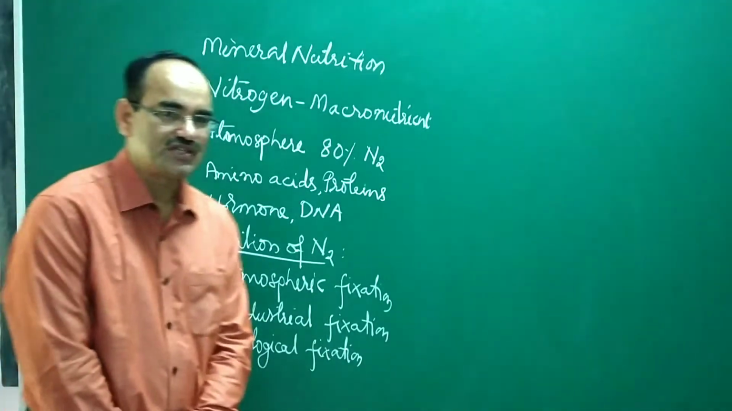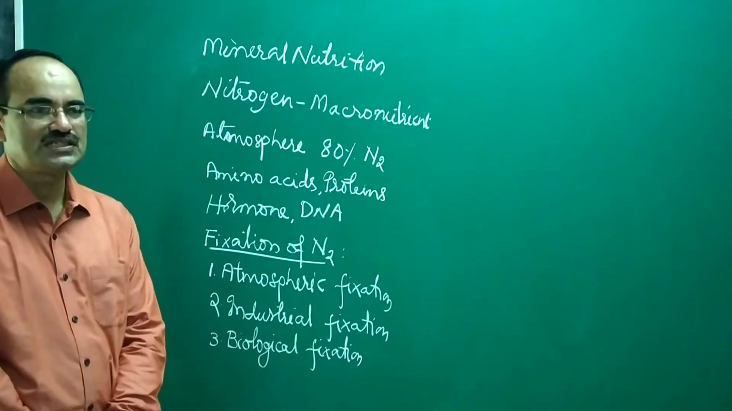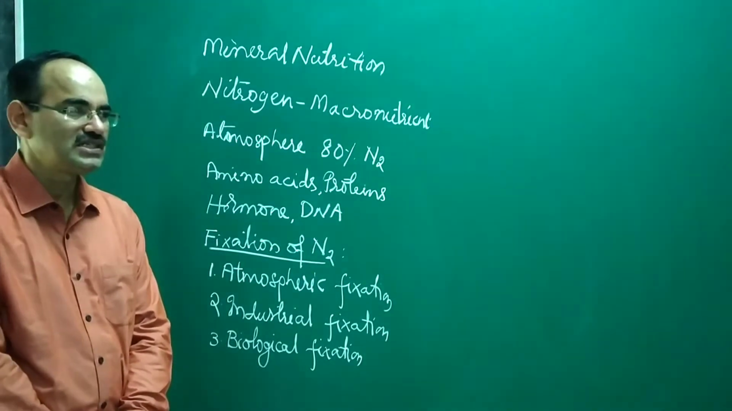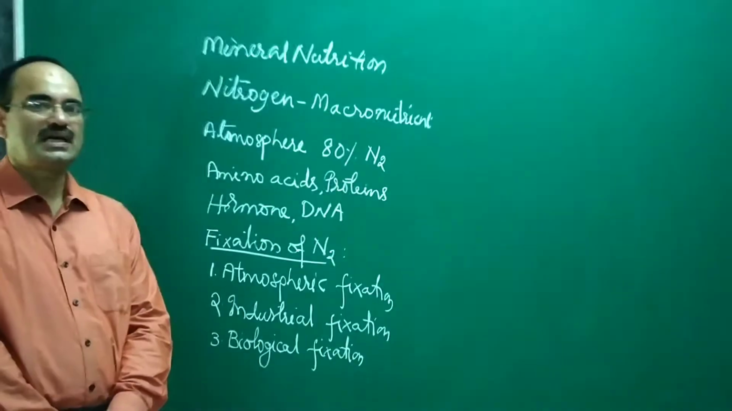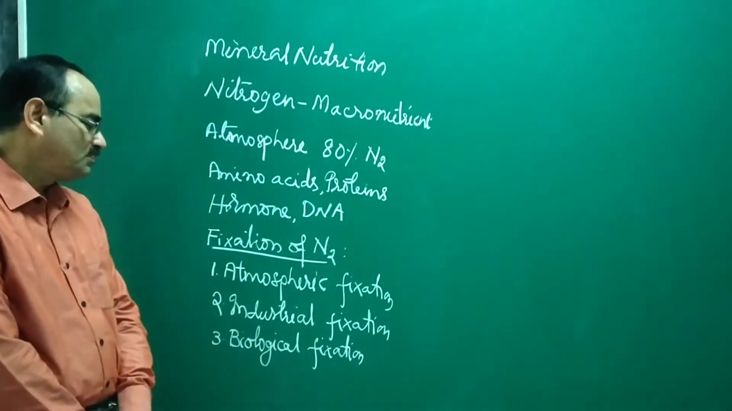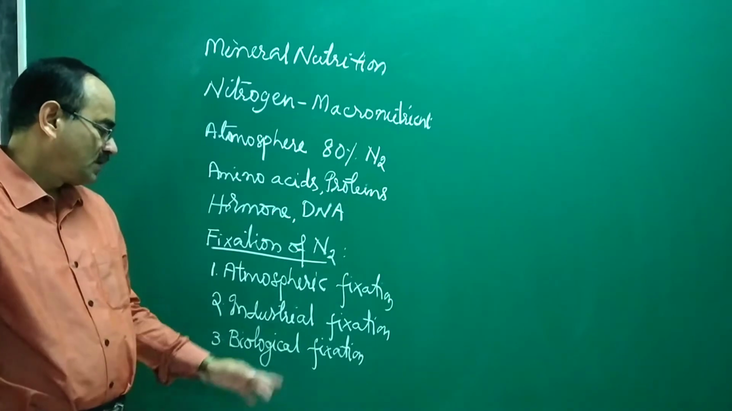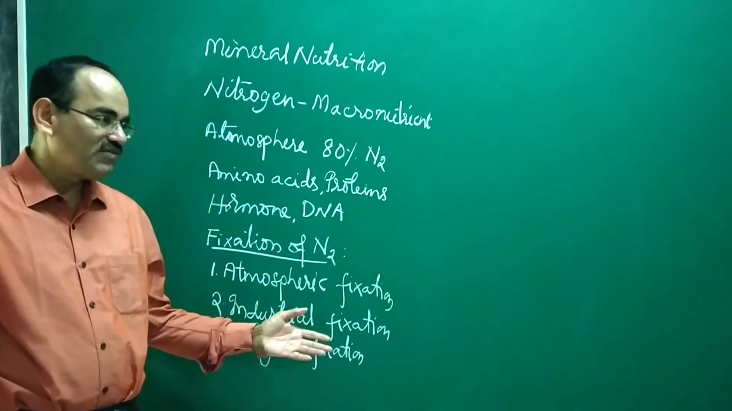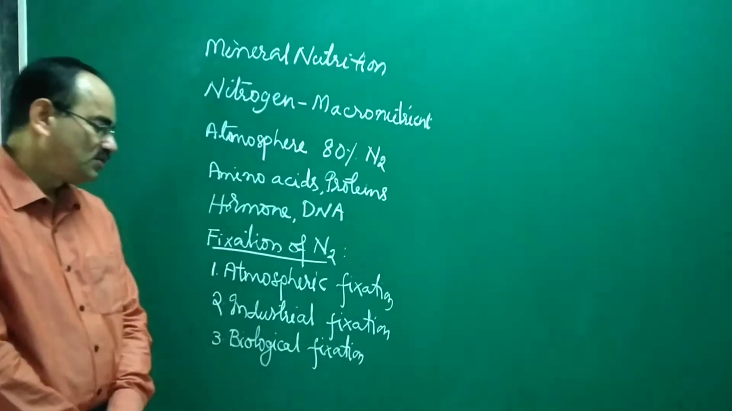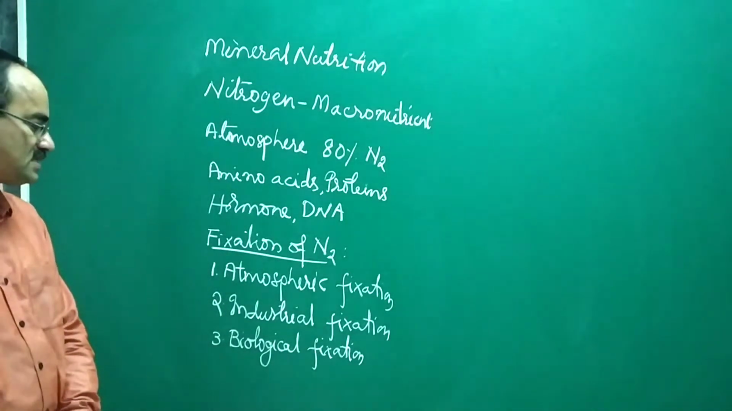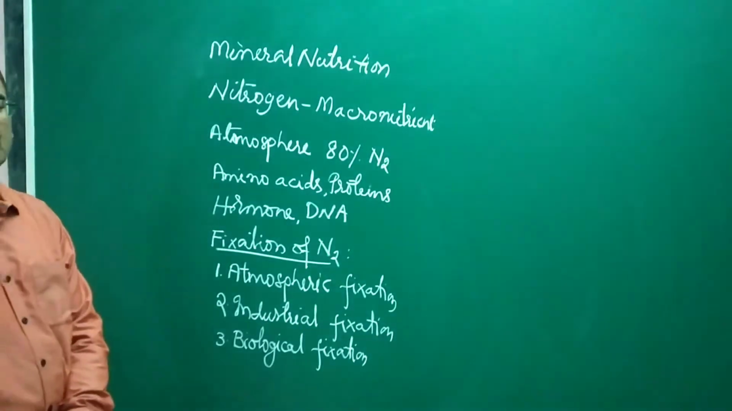Then industrial fixation. Industries produce nitrogen-rich fertilizers. They make use of nitrogen to make urea and so on. They collect nitrogen from the atmosphere, and industries make the NPK fertilizers. Then even forest fires: during forest fires, nitrogen gets fixed in the soil. That is industrial fixation. Then comes biological fixation.